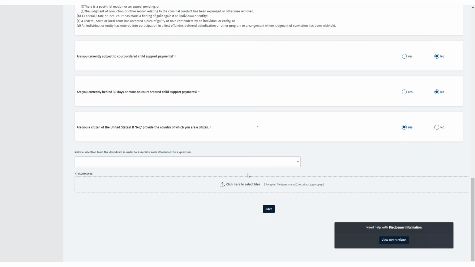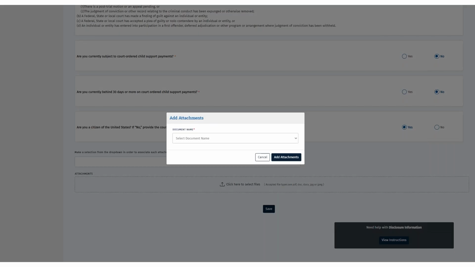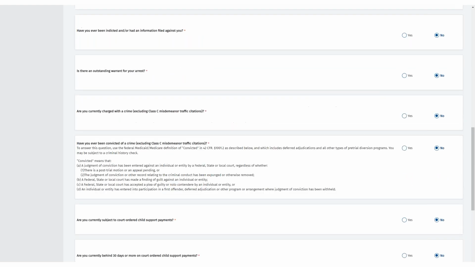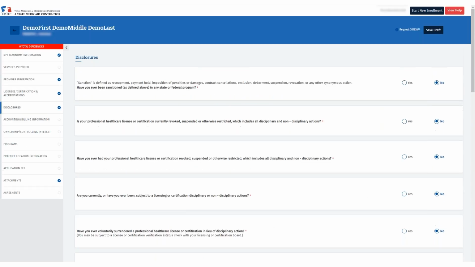To upload any documents for any other questions answered yes, you can attach these at the bottom using the Click here to select files link. For now, we will not upload any documents. A blue check circle will now display for this tab.